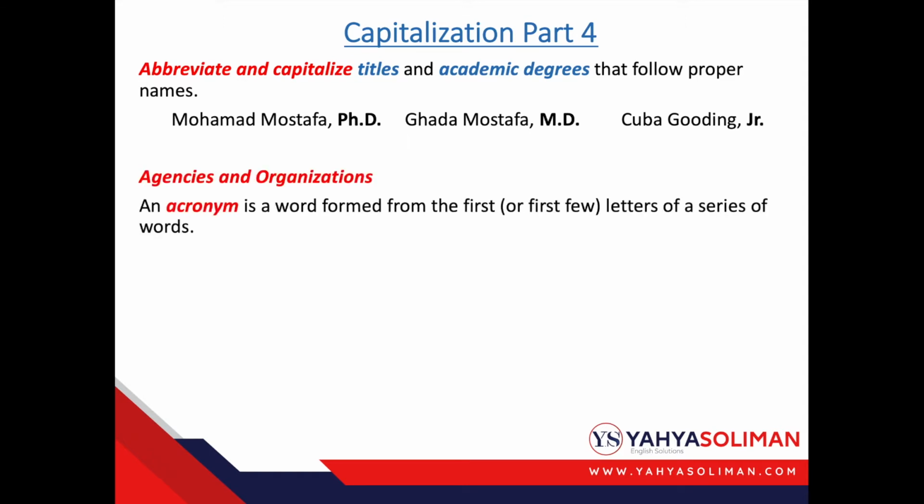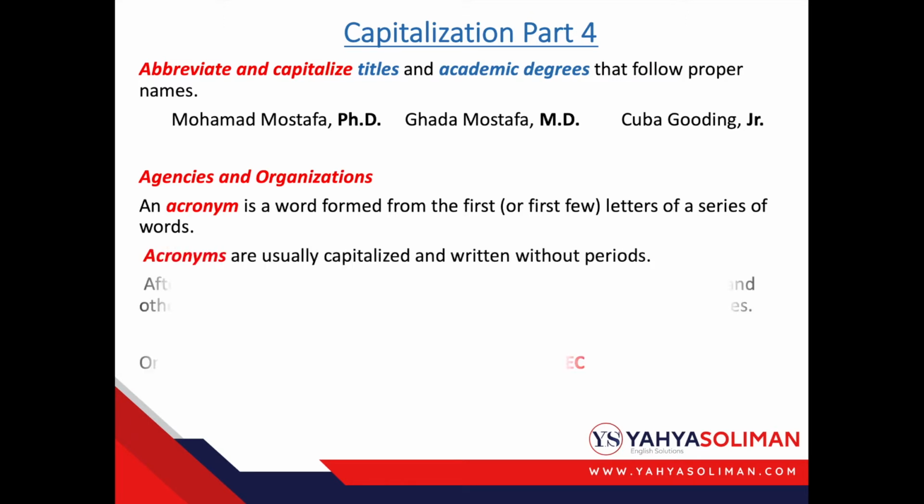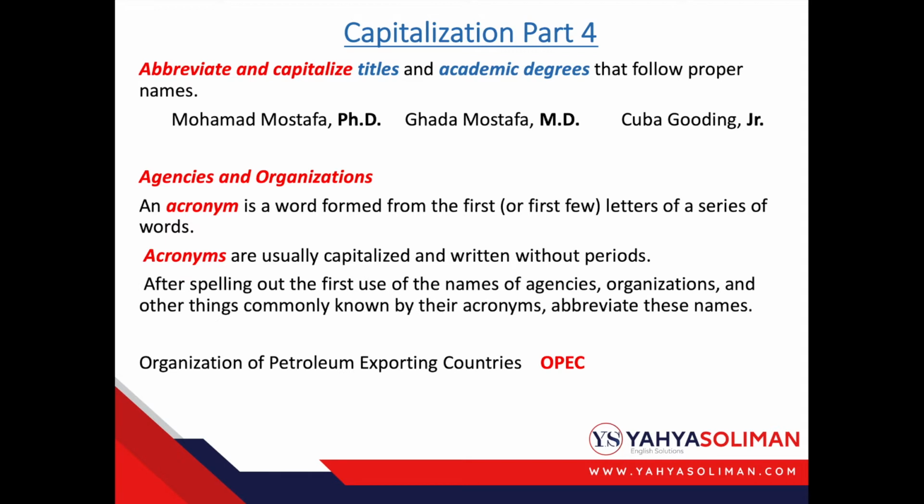Agencies and organizations. An acronym is a word formed from the first few letters of a series of words. Acronyms are usually capitalized and written without periods. After spelling out the first use of the names of agencies, organizations, and other things commonly known by their acronyms, abbreviate these names. Organization of Petroleum Exporting Countries, OPEC.